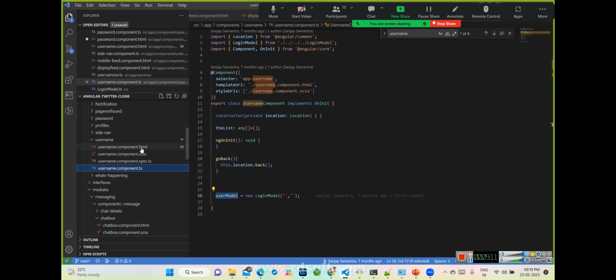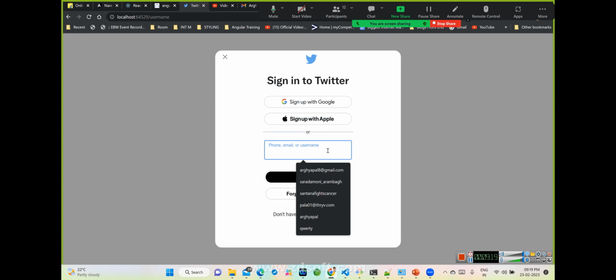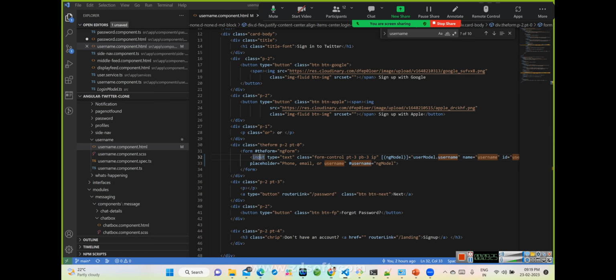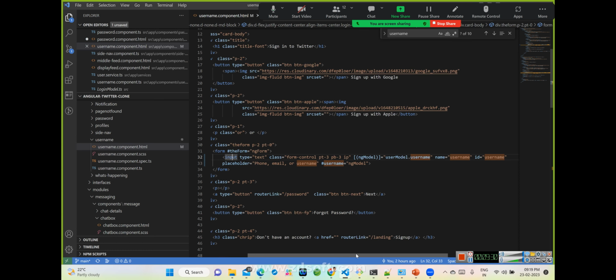And what they are trying to do in the form: they have an input box. If you see here, in the form there is an input box, right? Phone, email, username, and the placeholder is also written phone, email, username. If you see line number 32, you can see clearly.